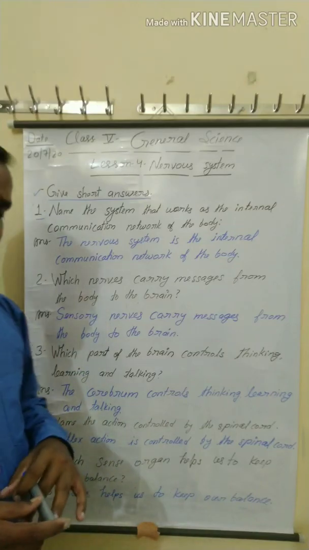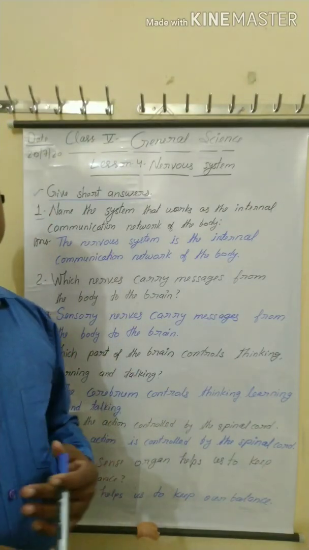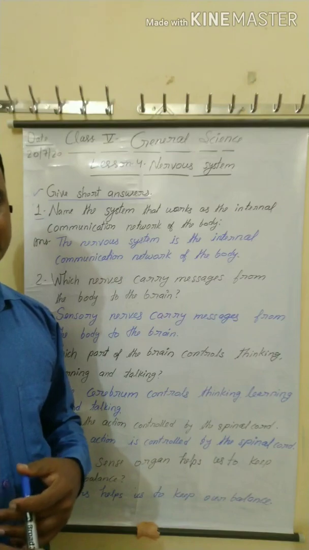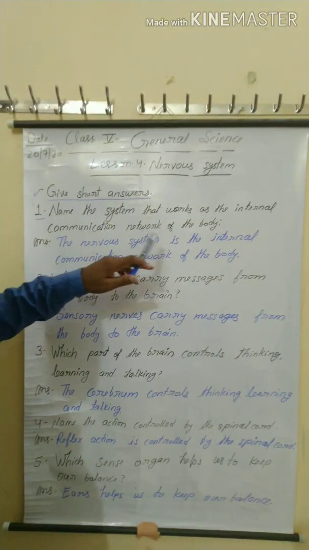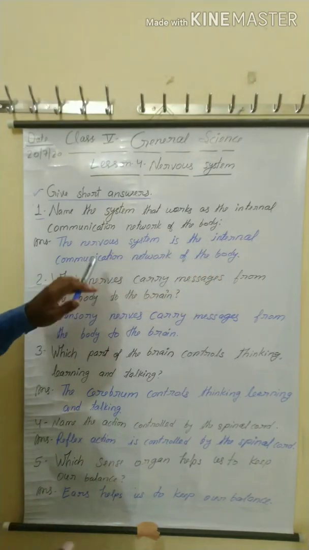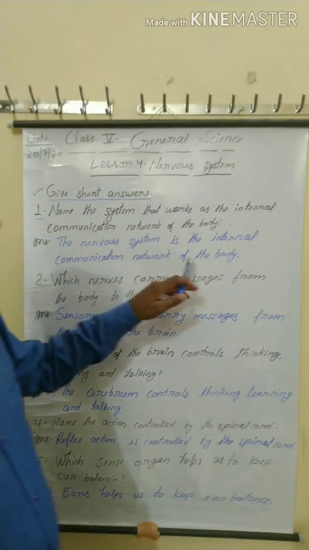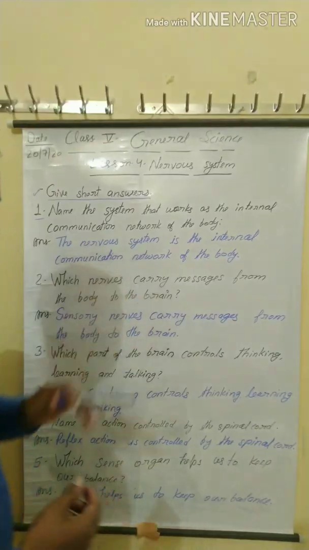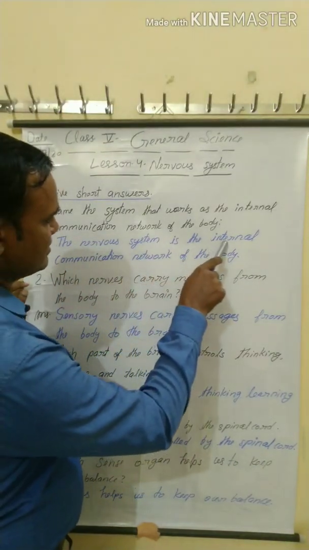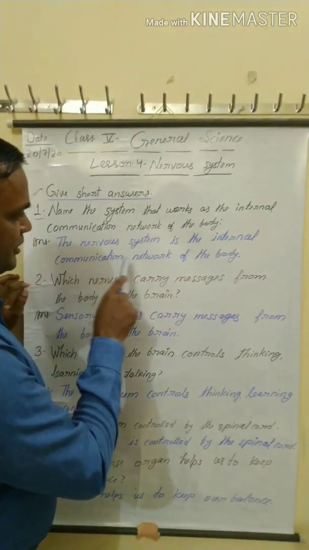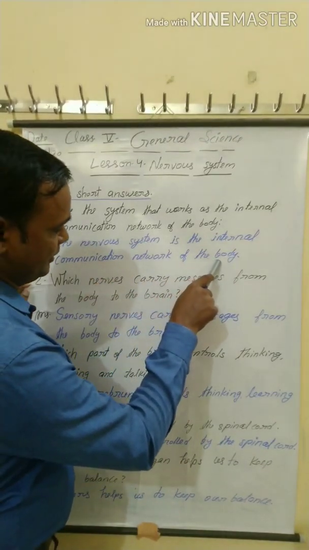Which system works as the communication system in the human body? Yes, right answer. The nervous system is the internal communication network of the body. I repeat again, the nervous system is the internal communication network of the body.